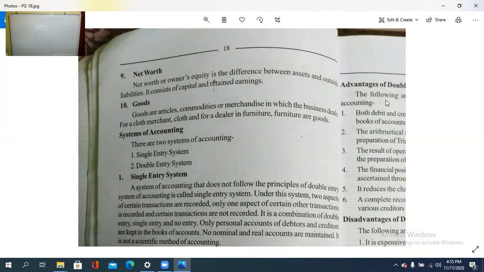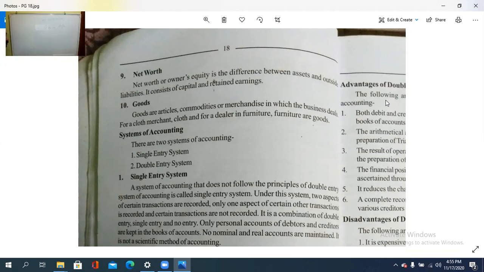Then another term is goods. സാധനങ്ങൾ, സ്റ്റോക്ക്, ഗുഡ്സ്. So goods are the articles, commodities or the merchandise in which the business deals. So the commodity, the article or the merchandise in which the business deals. For a cloth merchant, cloth, and for a dealer, furniture. The furniture are the goods. So ഒരു cloth merchant ന് cloth എന്ന പോലെ തന്നെ ഒരു ഫർണിച്ചറിന് the furniture are the goods, സാധനങ്ങൾ.